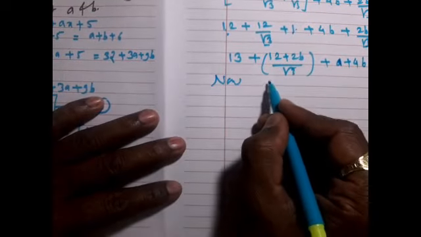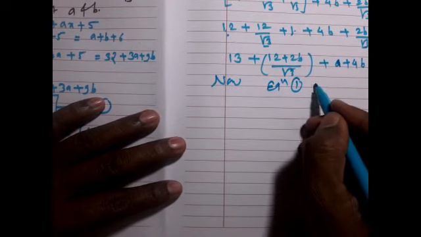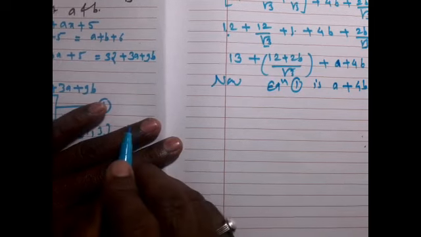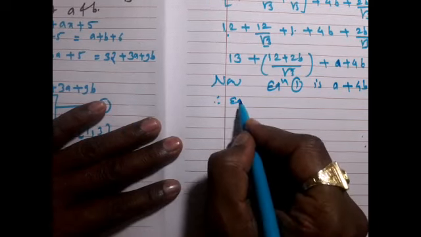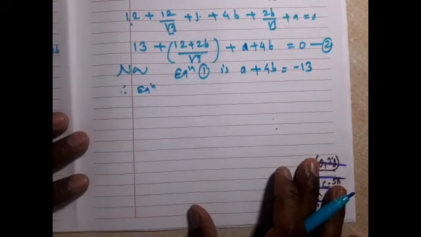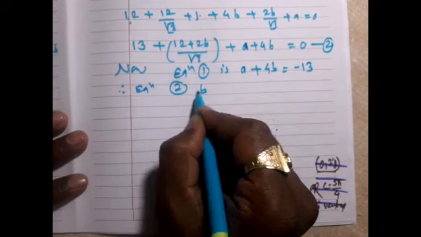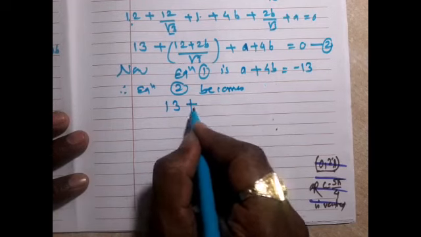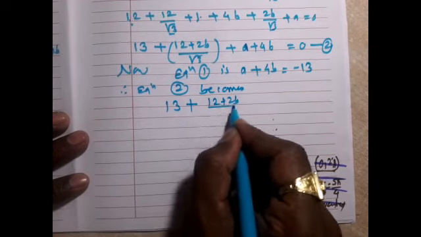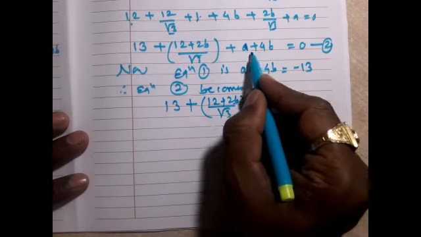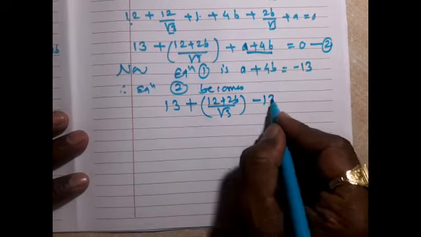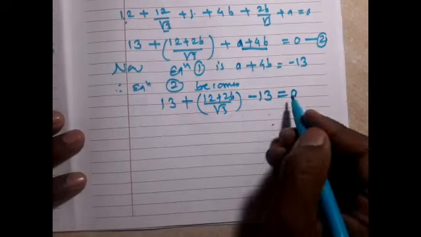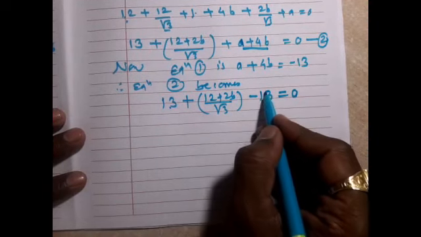Now equation 1 is a + 4b = -13. Therefore equation 2 becomes 13 + (12 + 2b)/√3 + (a + 4b) = 0 with a + 4b = -13. So there is a twist here: 13 minus 13 is cancelled.